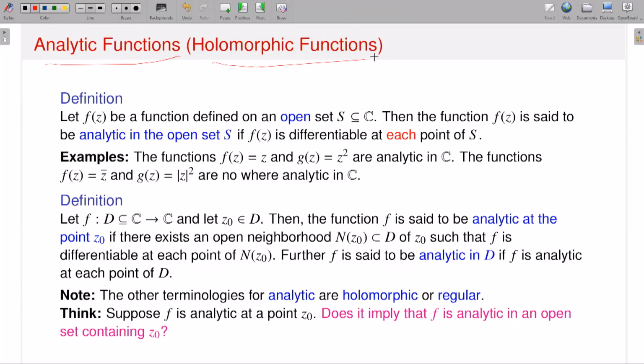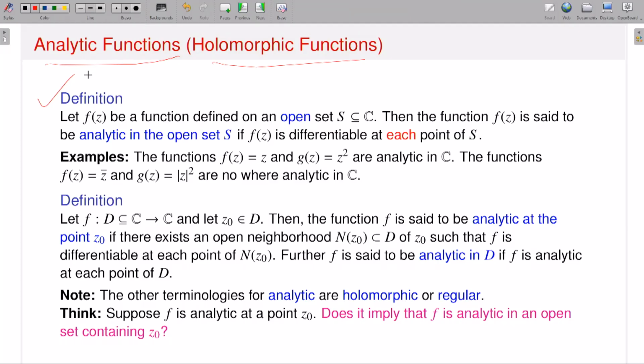So for example, if I have functions from R to R, then you can have continuity, differentiability at a point, and so on and so forth. In complex valued functions of a complex variable, the concept of an analytic function is one of the major distinctions from real valued functions. Let me just talk about the definitions, and more properties in my next lecture. Analytic functions, in some books, are called holomorphic functions.